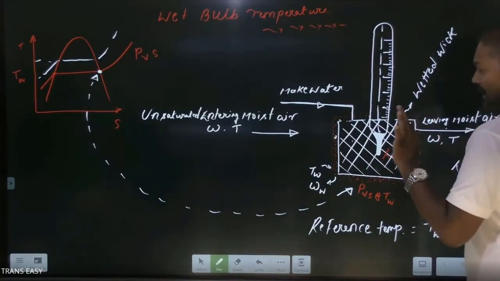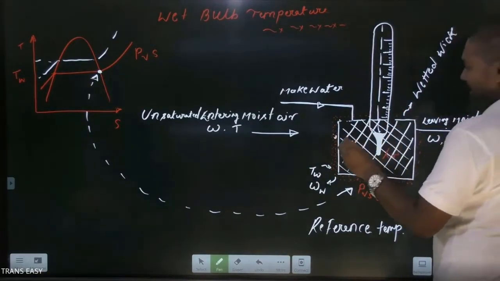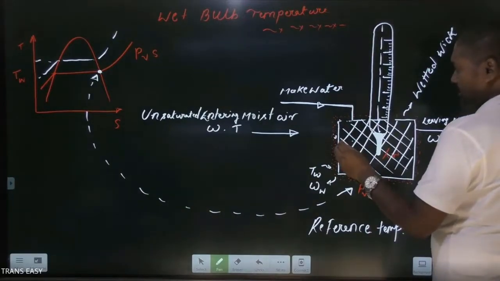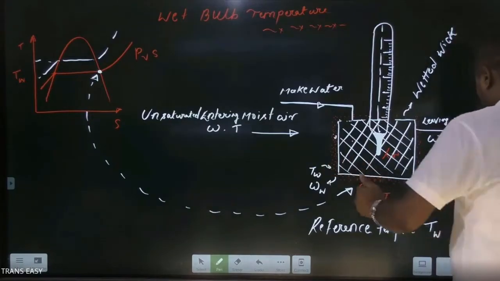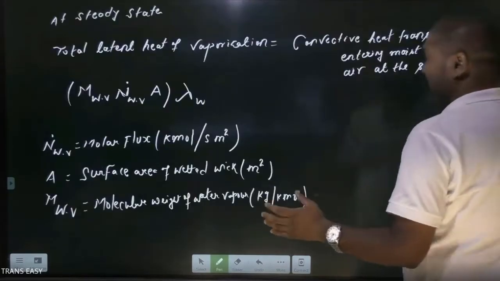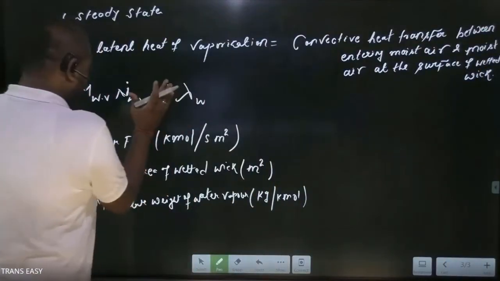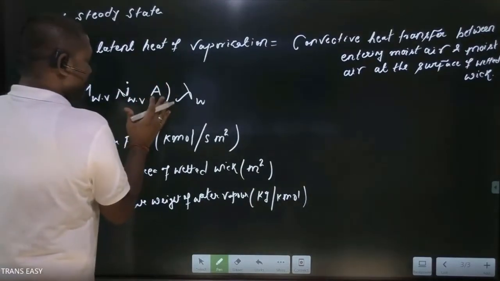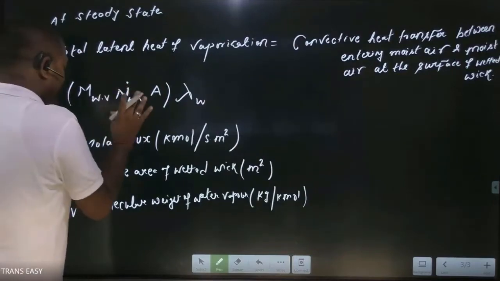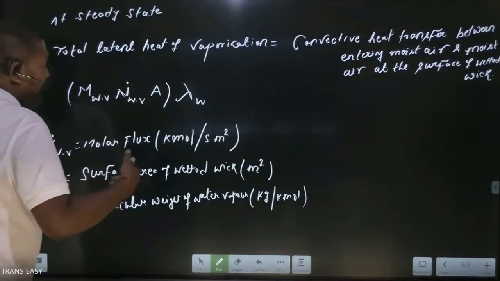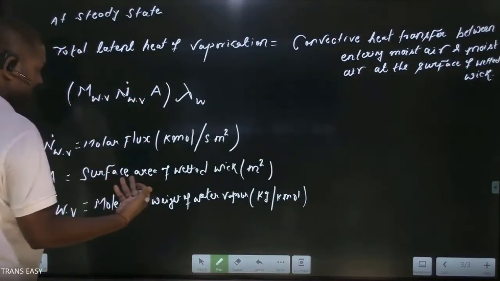Dekhna, the amount of heat required for vapor transfer, just here we have calculated, this is the amount of heat required per unit time for vapor movement. So we need to calculate the molar flux rate, molar flux.